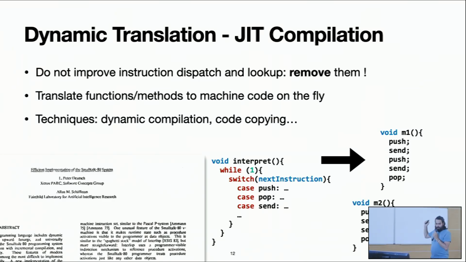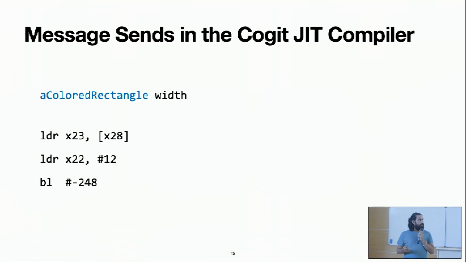This slide is pseudocode, bad pseudocode. This guy actually optimized message send using inline caches. So, let's look at that with an example taken from the OpenSmalltalk VM, from the Pharo VM also. Here is how a message send looks in ARM assembly. The JIT compiler will generate this. So what does it mean? It loads some value from x28 to x23, then it loads some PC relative stuff. Okay, no, let me translate that for you.